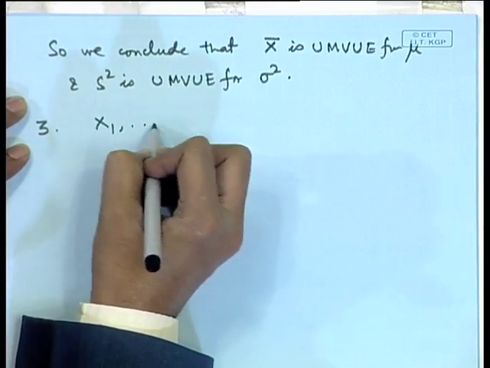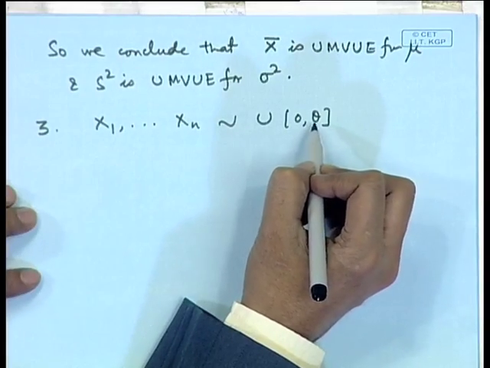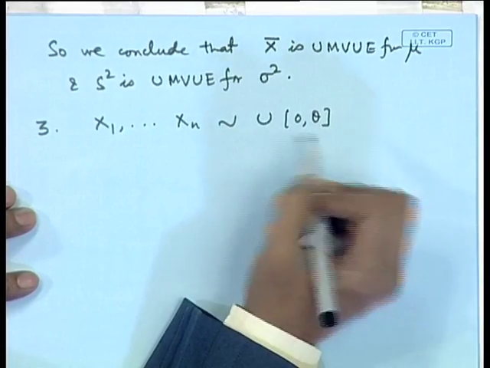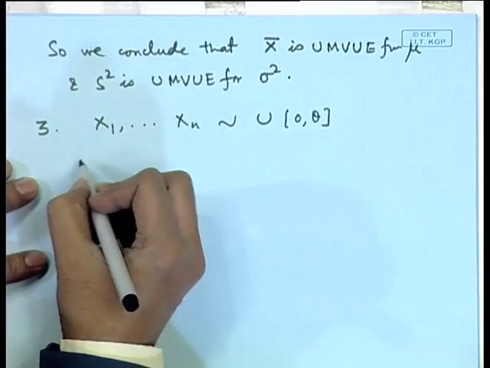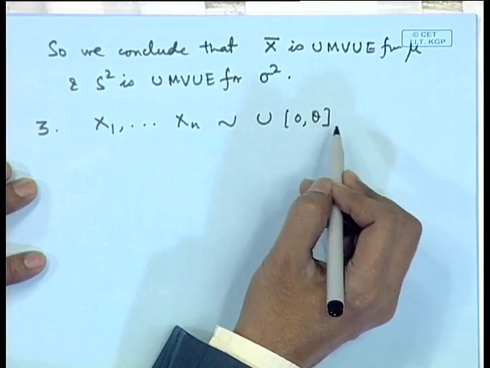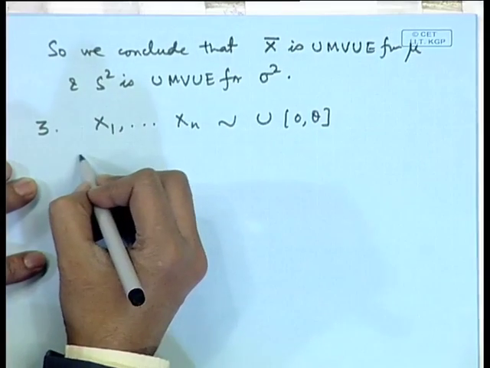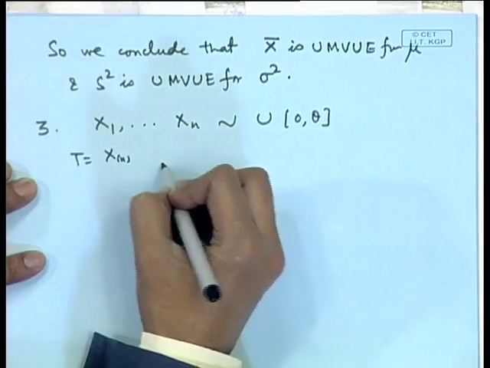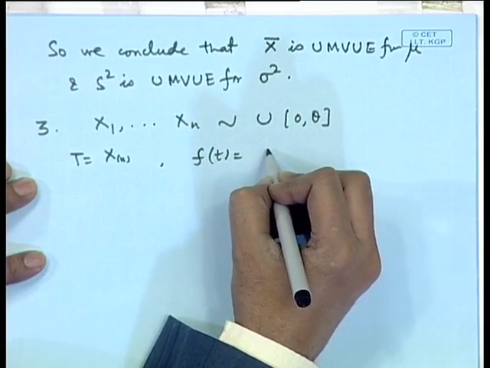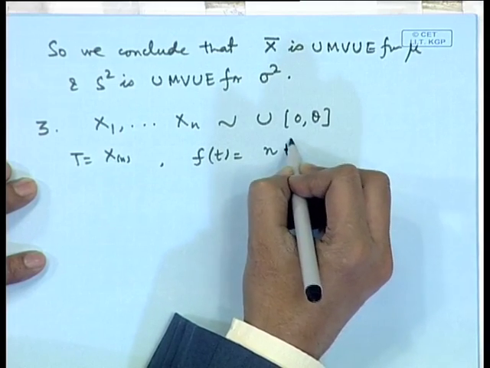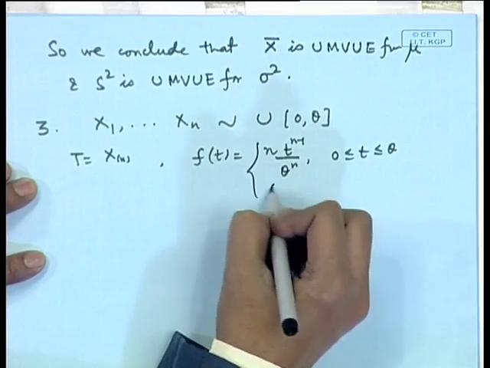Let us take another familiar example, that of a uniform distribution. Here we have seen the method of moments estimator was 2 x bar, which was unbiased, and the MLE was x n. So, we write down the joint distribution. We have seen x n is actually sufficient, but what about its completeness? So, let us write T is equal to x n. What is the distribution of this? It is n T to the power n minus 1 by theta to the power n, for 0 less than or equal to T less than or equal to theta, 0 otherwise.